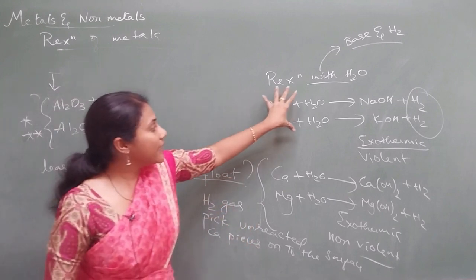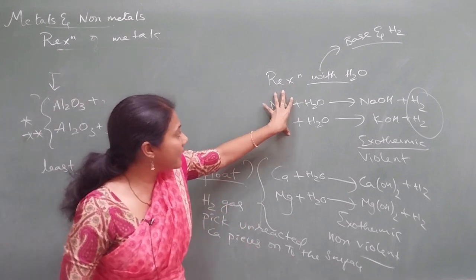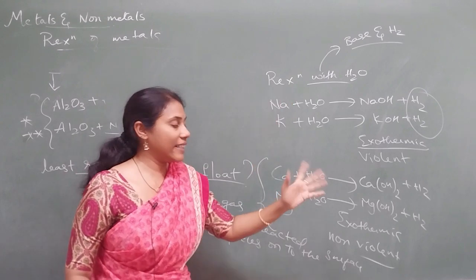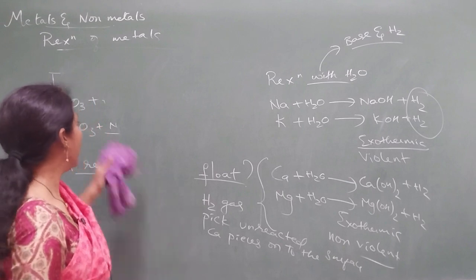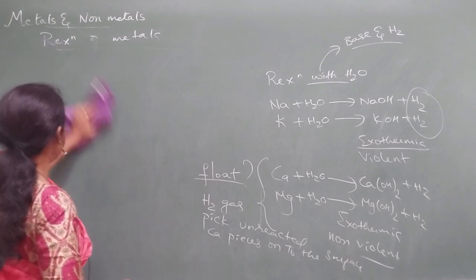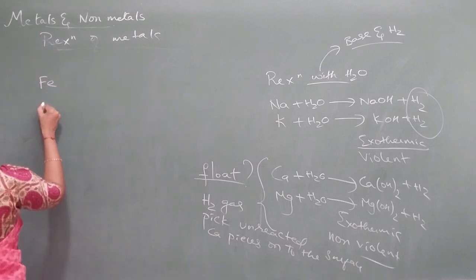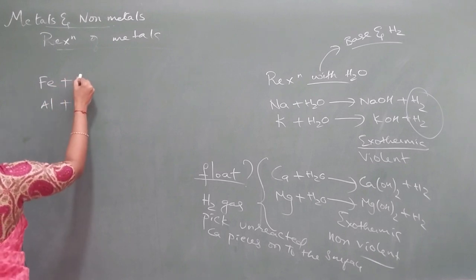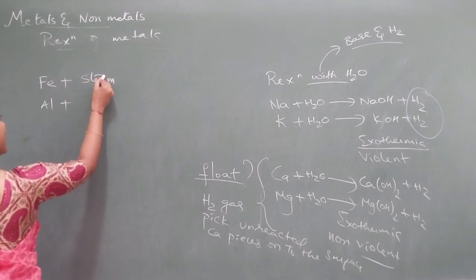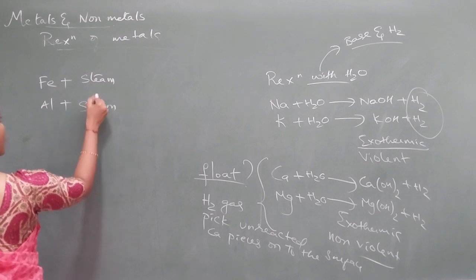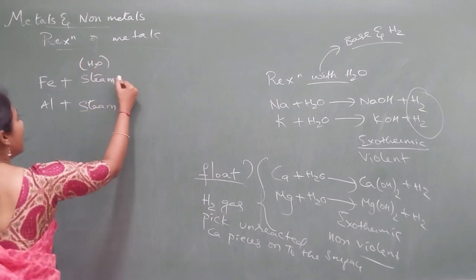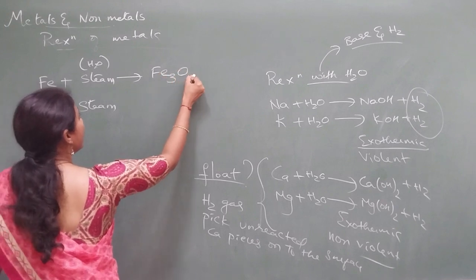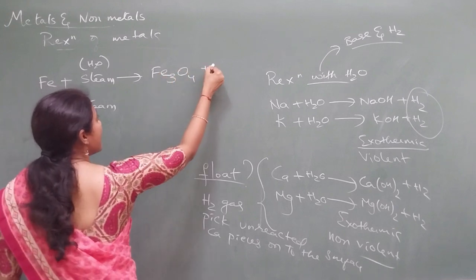So you should know the difference between these highly reactive metals and the moderately reactive metals, because they react in a different way. There are certain metals like iron and aluminium that will react only with steam. Steam is also nothing but H2O, but here the product is different, guys. Here you will get Fe3O4 plus H2.